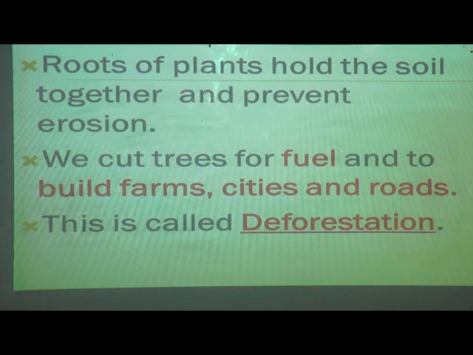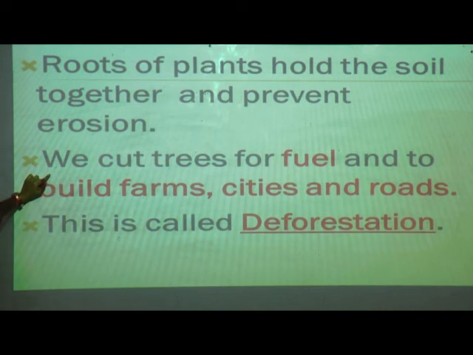Now one point here, deforestation, is that we are cutting all the trees. Yes students, nowadays the cities are growing, we are becoming very advanced. Step by step, new buildings and new colonies are coming up, isn't it students? How is it happening? We are cutting the trees.